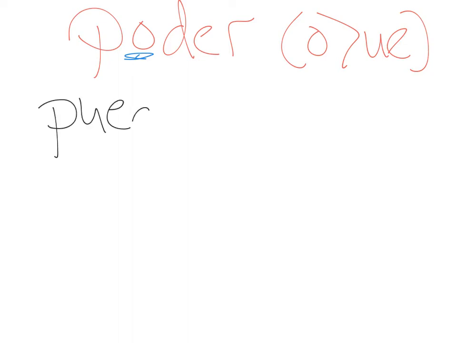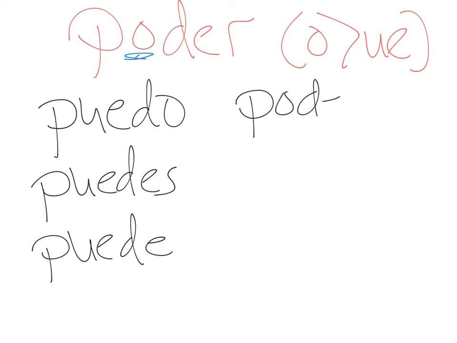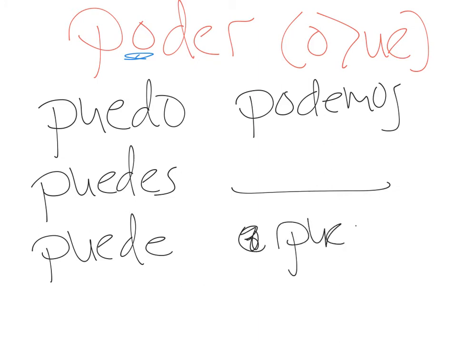Puedo, that means I can. Puedes is the tú form, you can. Puede is the usted. But for the nosotros, there is no stem change. Podemos. Y ellos, ustedes, pueden, con UE.